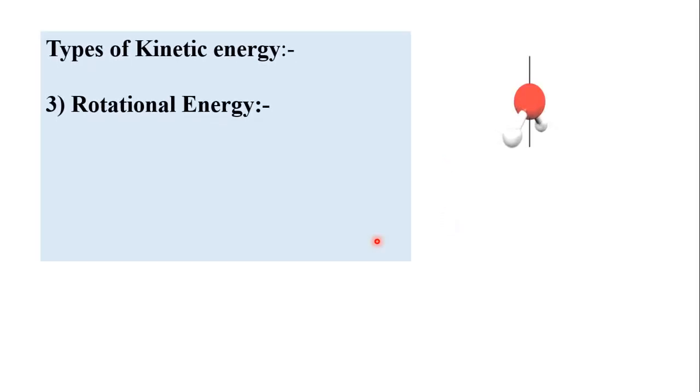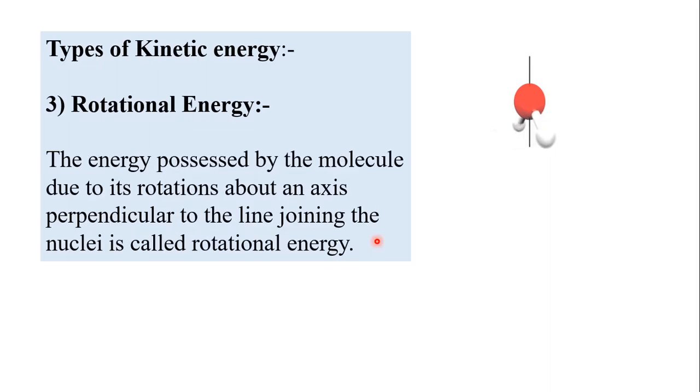Also the third type of kinetic energy, that is rotational energy. The energy possessed by the molecule due to its rotation about an axis perpendicular to the line joining the nuclei is called rotational energy. Suppose this is a water molecule, then it rotates about an axis perpendicular to the line joining the nuclei. Or here is an example of a diatomic molecule. So all these are the types of kinetic energy.